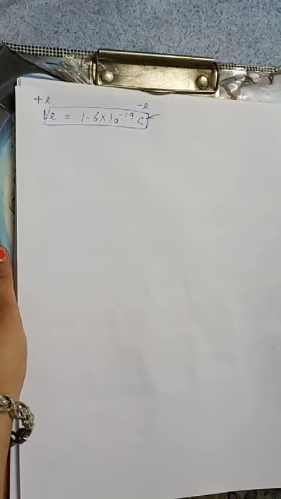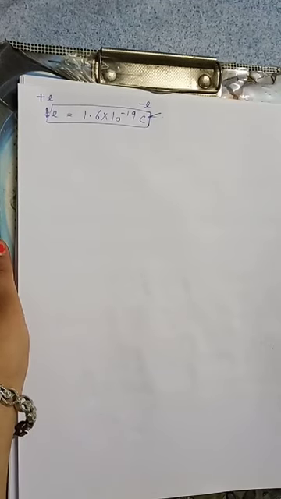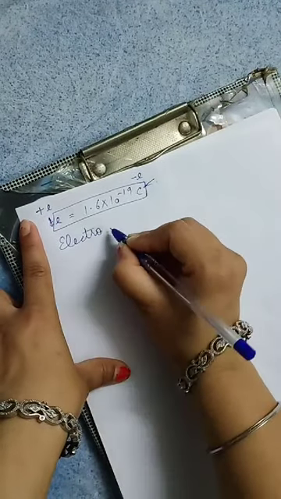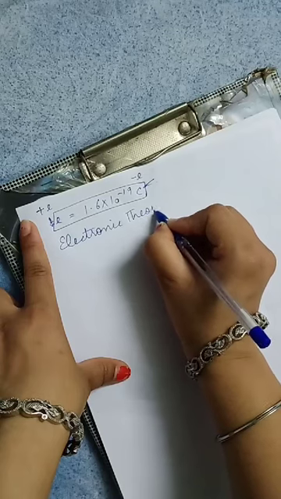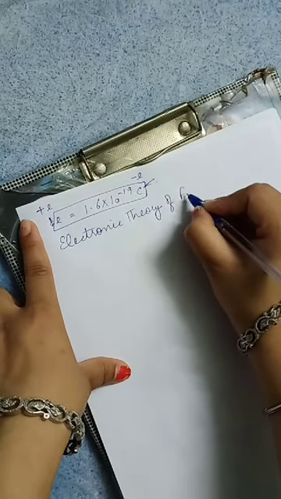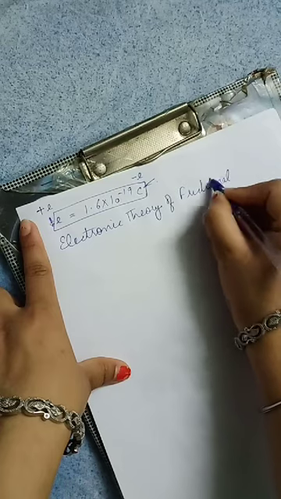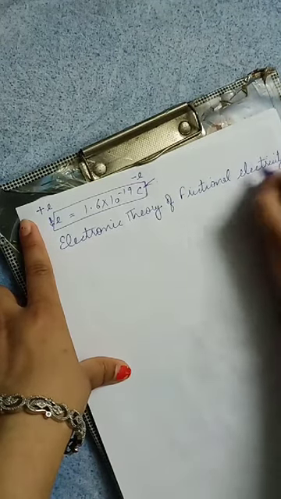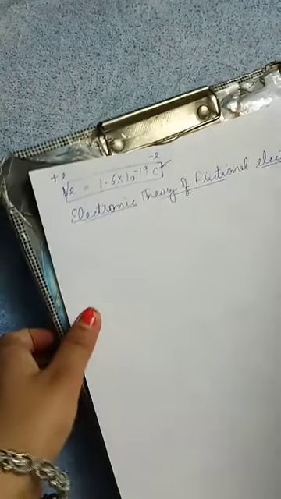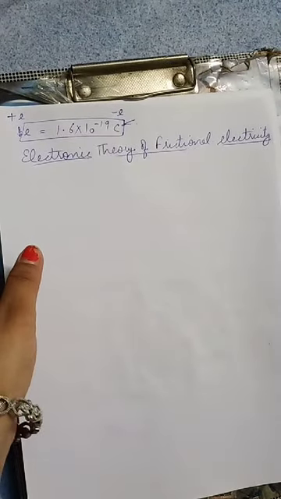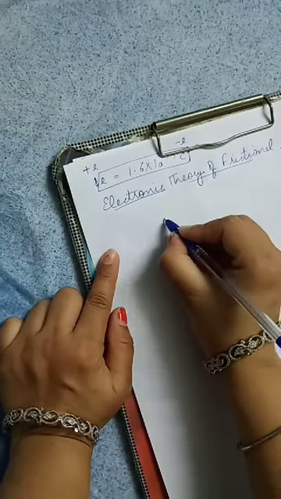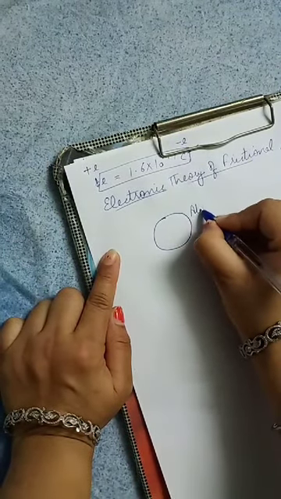Now let us discuss the origin of electric charge, or you can say the electronic theory of frictional electricity. So let's start. Suppose here is an atom.